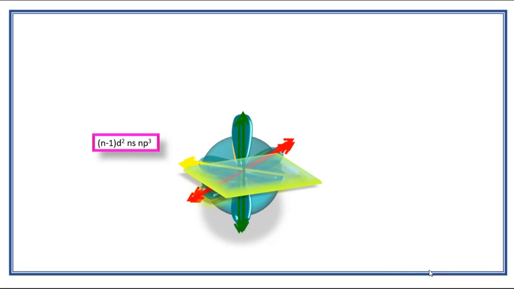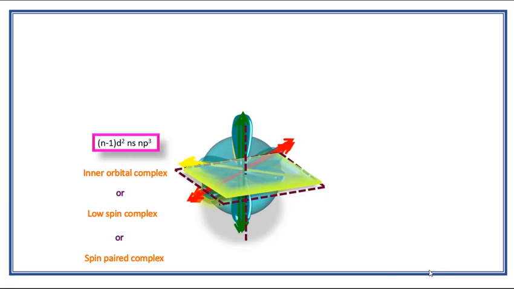These d2sp3 hybridized orbitals produce an octahedral shape, pointing in the direction of the six ligands. So d2sp3 hybridized orbitals give octahedral geometry. These complexes are known as inner orbital complexes or low spin complexes or spin paired complexes.